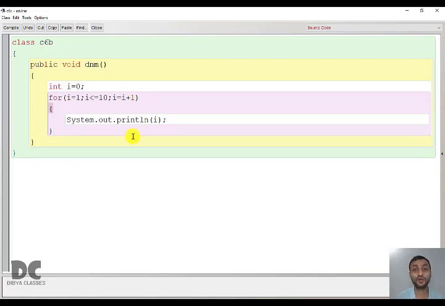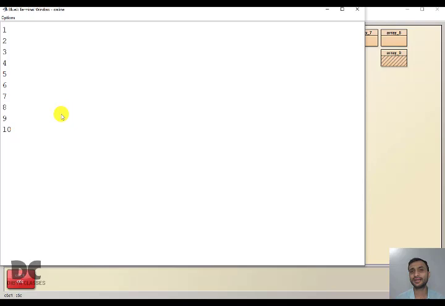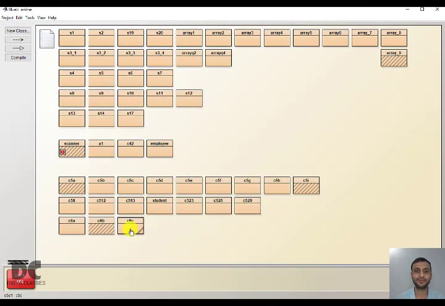And you will be using for loop in 99% of the programs which are based on decision making and looping. So now let us first run this program, check we are getting the same answer, and then we'll understand how this is working. See, we are getting the same answer. Let us run this manually.